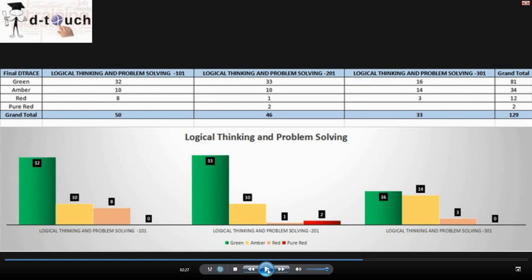In total we have 129 students across all 3 levels, wherein 81 students are in green, 34 are in amber, 12 are in red, and 2 are in pure red. So let's move on to the next course.